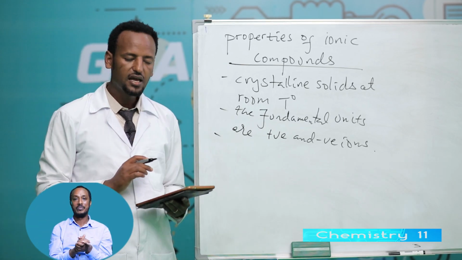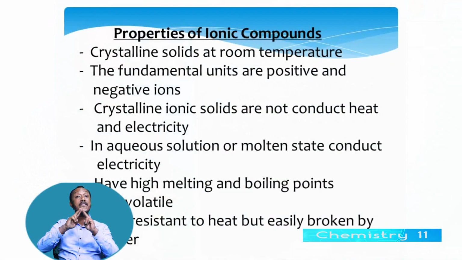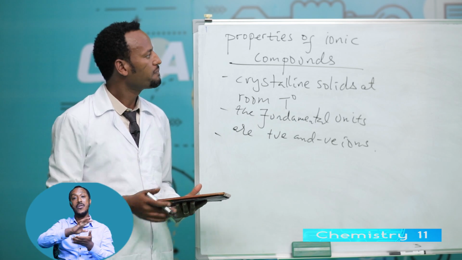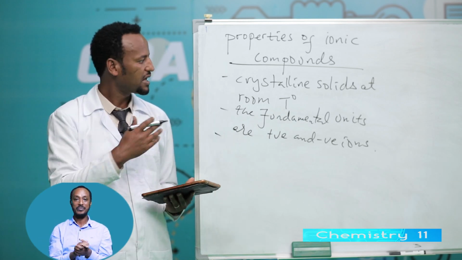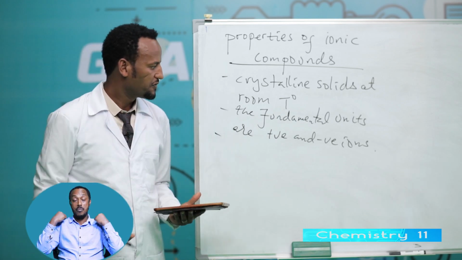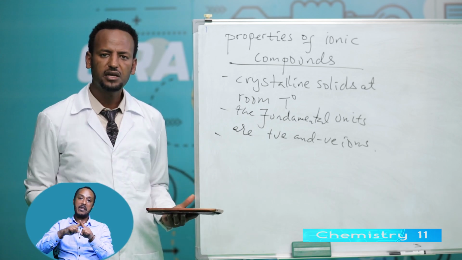And finally, ionic compounds are very resistant to heat, but easily broken by water. This is all about ionic compound properties. Crystalline solids at room temperature. The fundamental units are positive and negative ions.